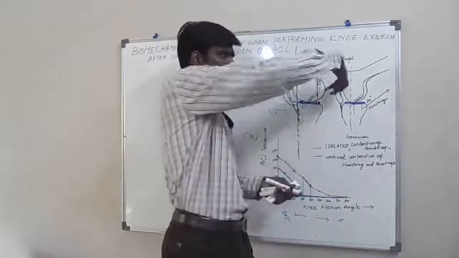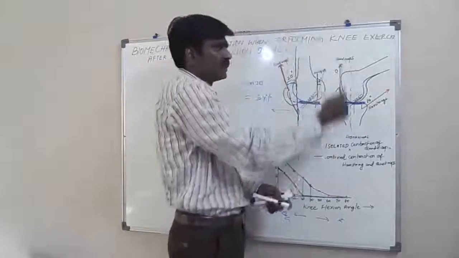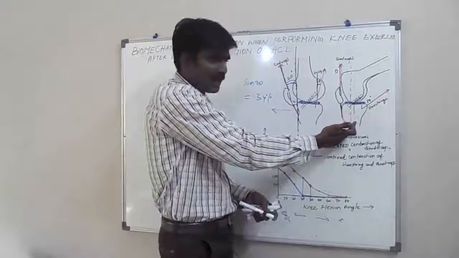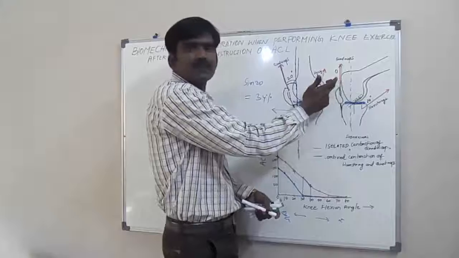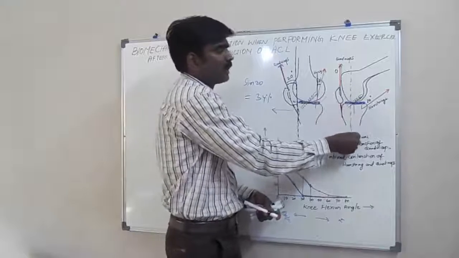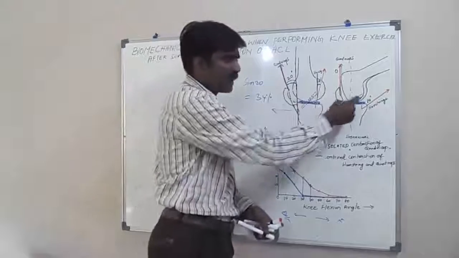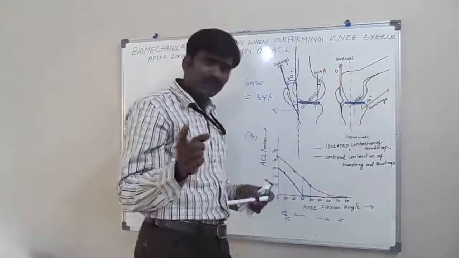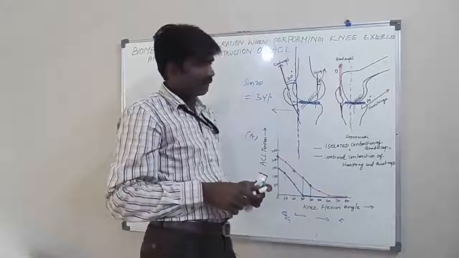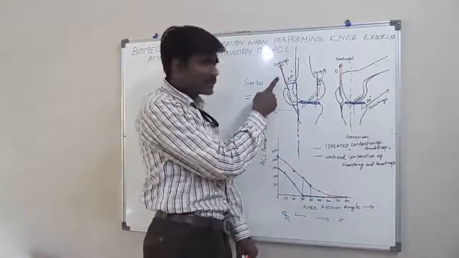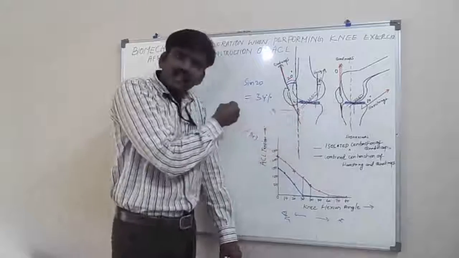Now if the quadriceps muscle is contracting in this direction, because it is parallel to the tibia, this force will pull the tibia superiorly, so the strain on the ACL will not be greater. Previously, the contraction of the quadriceps muscle was pulling the tibia anteriorly.